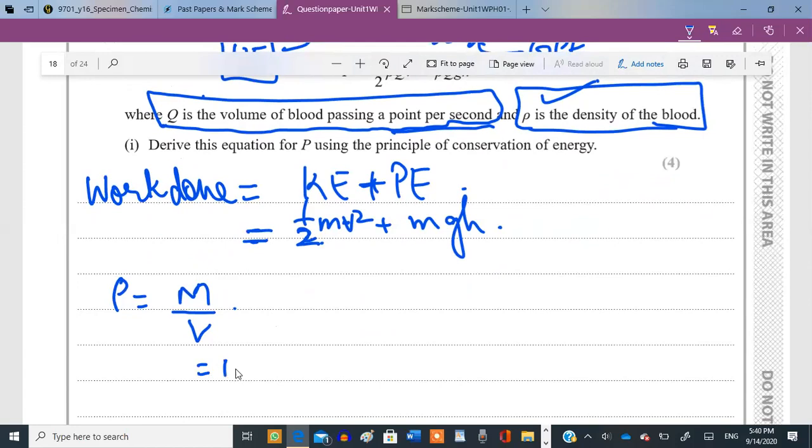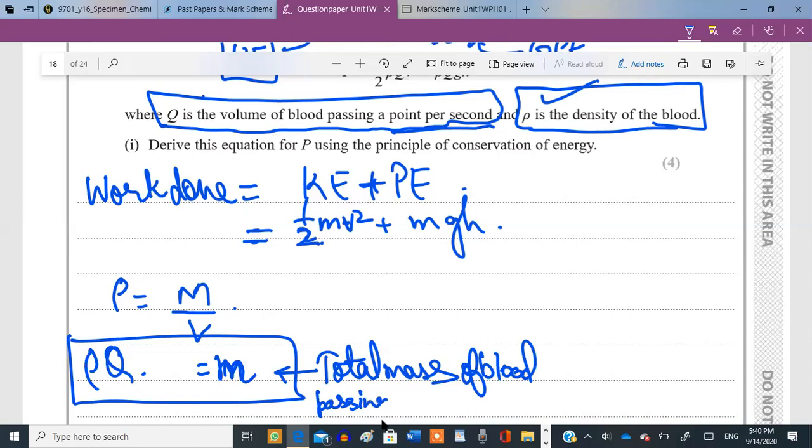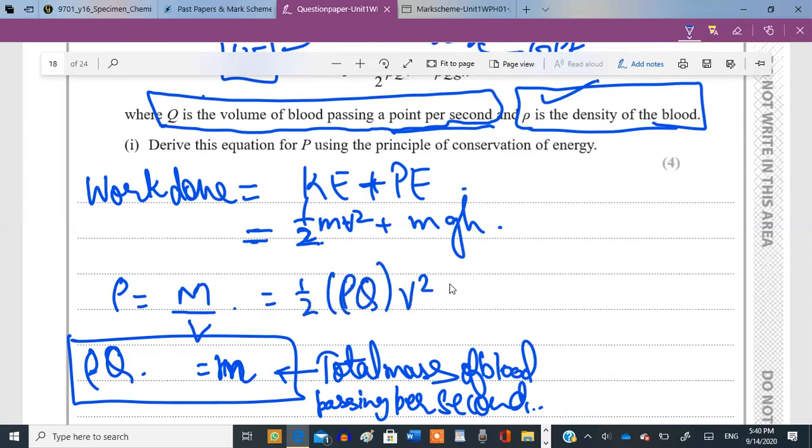So if Q is the volume per second, the total mass passing through a point per second is going to be rho multiplied by Q. This is the total mass. You have to write down the meaning of these as well during derivation: total mass of blood passing through a point per second. Now once you have this mass of blood passing through a point per second, you can plug it in instead of the m. It's going to be half times rho Q v squared plus, again instead of the m, rho Q g h.